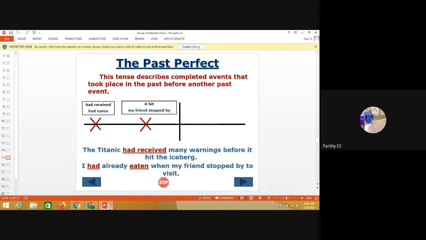For the past perfect, this tense describes completed events that took place in the past before another past event. See, the Titanic had received many warnings before it hit the iceberg. Another example, I had already eaten when my friends stopped by to visit.